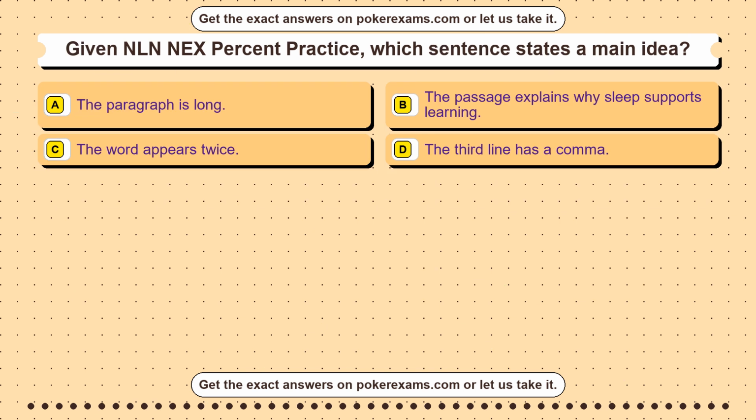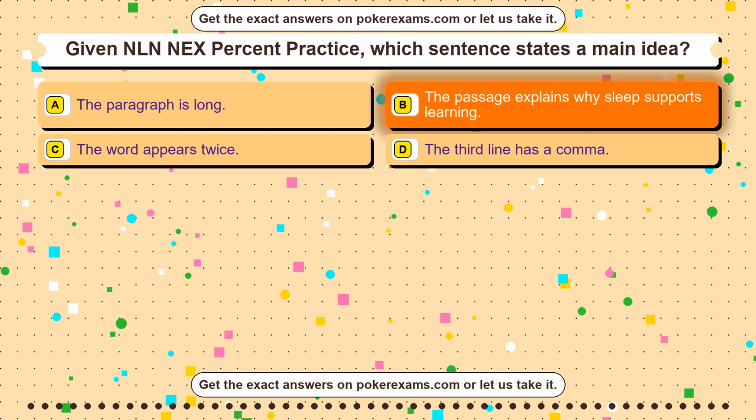Question 8. Given Get Online Practice Test, which phrase best describes supply and demand? Option A, how sentences combine. Option B, how price and quantity interact. Option C, how planets orbit. Option D, how cells divide. The correct answer is option B, how price and quantity interact.